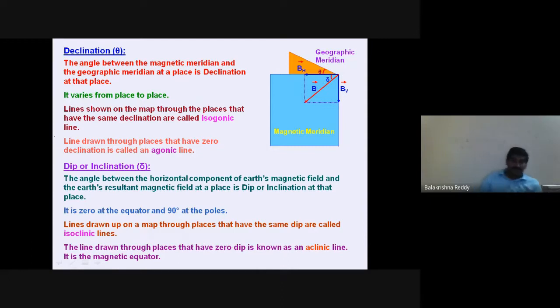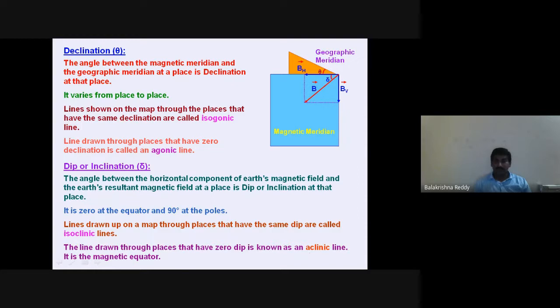Here also there are two important lines, isoclinic and aclinic lines, in the same way. The lines drawn on a particular map, with respect to magnetic measurement, through places that have the same dip, at every point having the same dip, are called isoclinic lines. And at the same time, if there is a zero dip, that is called an aclinic line. Zero dip happens along the equator line only, right?